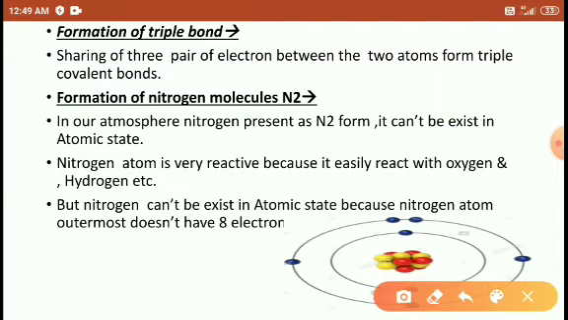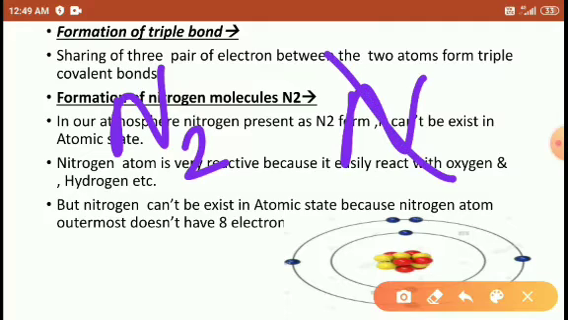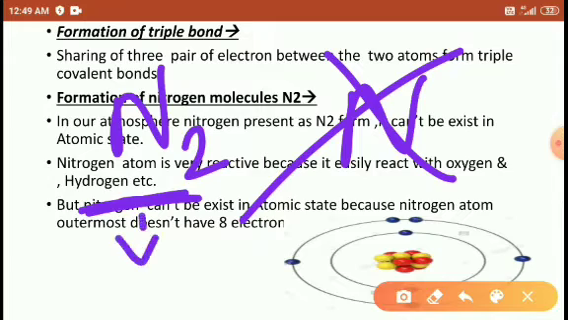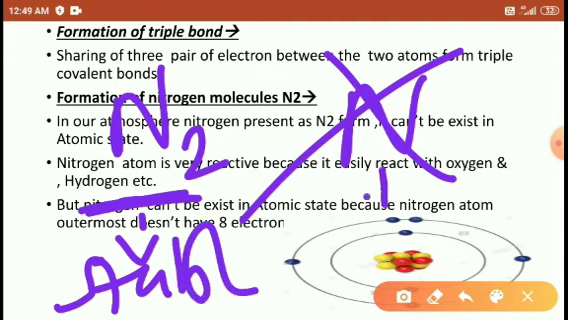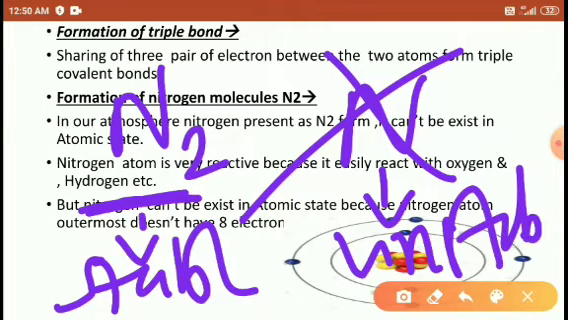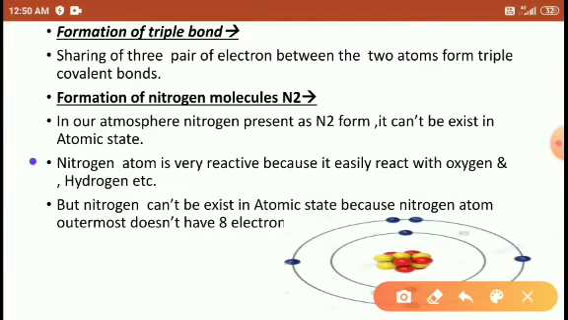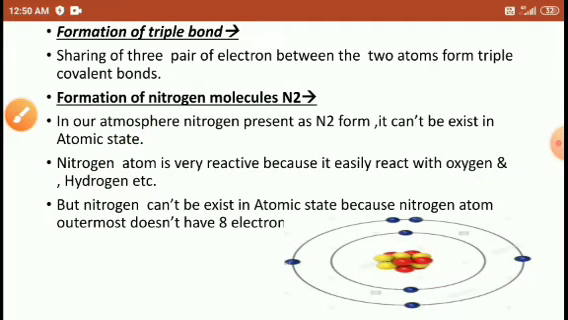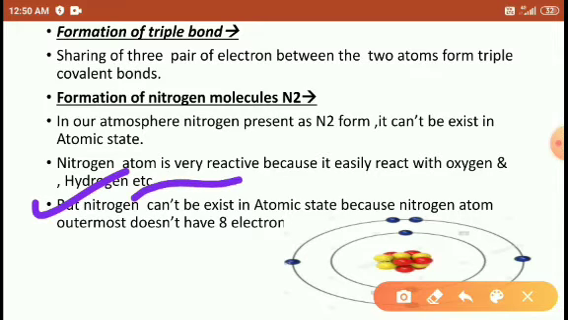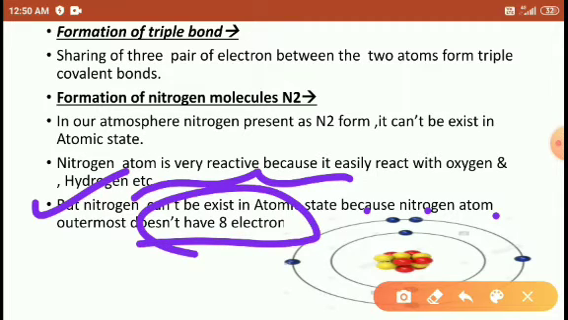In our atmosphere, nitrogen is present in the N2 form. It cannot exist in the atomic state. It means in the atmosphere N2 is always present, but N cannot exist, because N2 is stable and N is unstable. Right students? So the nitrogen atom is very reactive because it easily reacts with oxygen, hydrogen, etc. But nitrogen cannot exist in the atomic state because the nitrogen atom's outermost shell doesn't have 8 electrons.